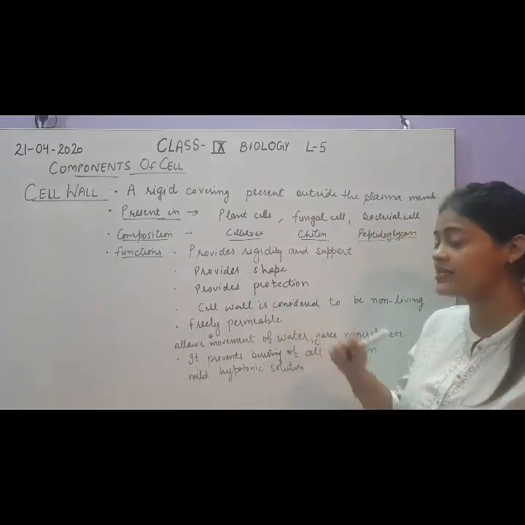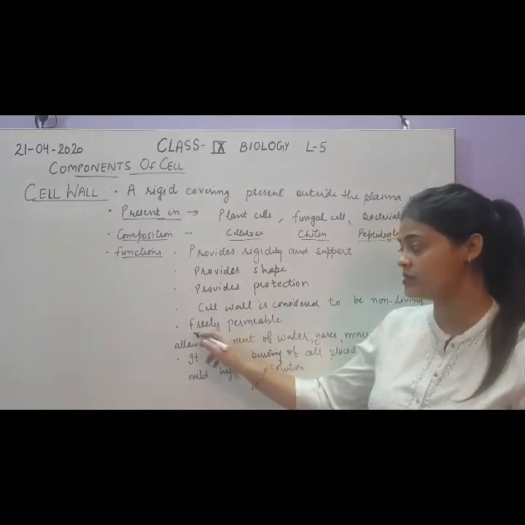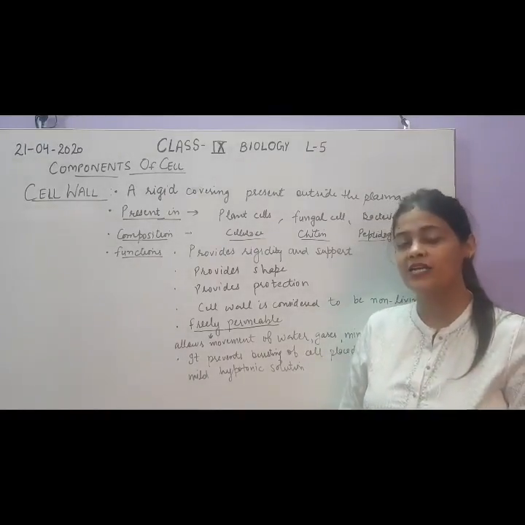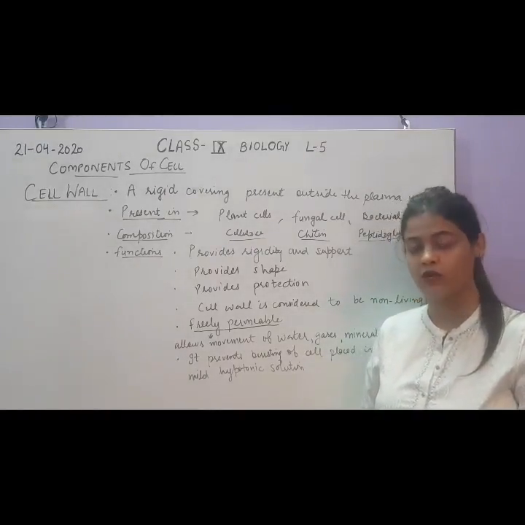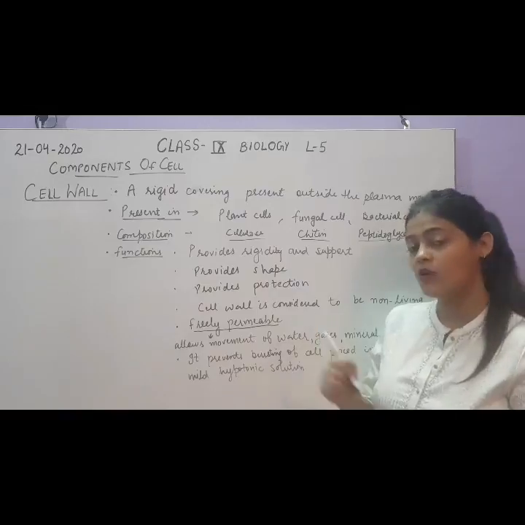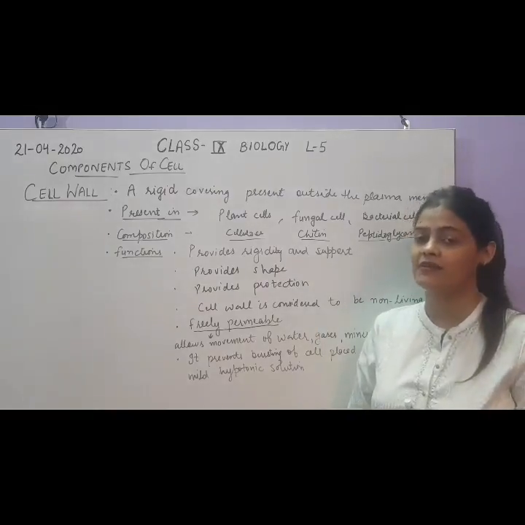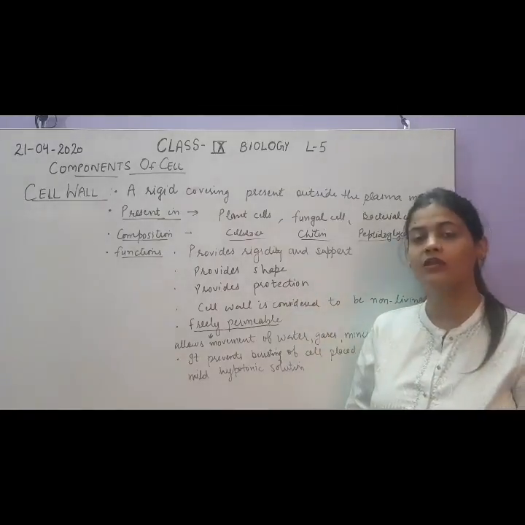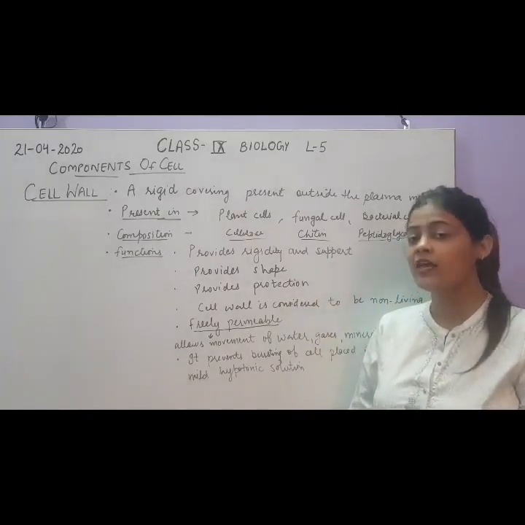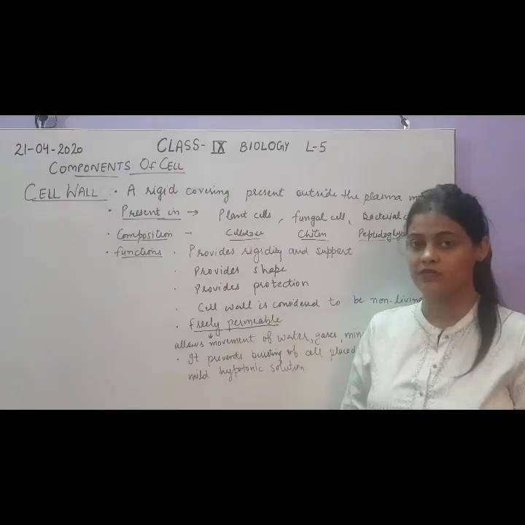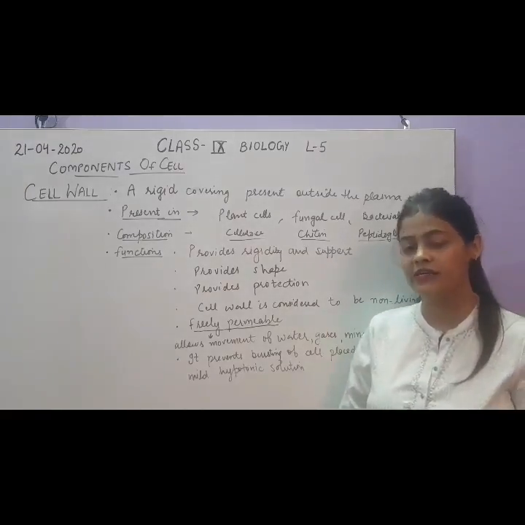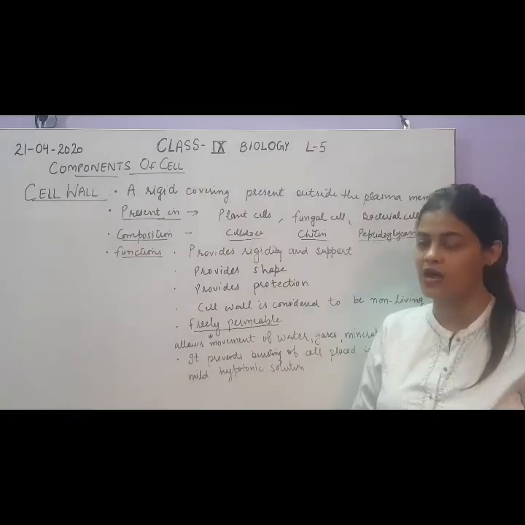Next is freely permeable. Now this is a very important point. As we have discussed, the plasma membrane is semi-permeable or selectively permeable because it allows only selected particles to move across the cell. But the cell wall is not like the plasma membrane. It is freely permeable. As it is made of dead material, it is considered to be a dead part of the plant.